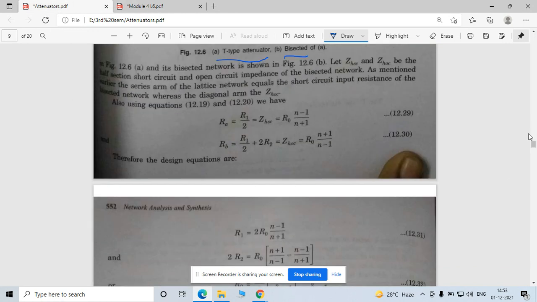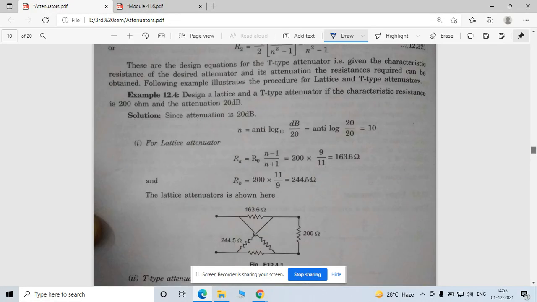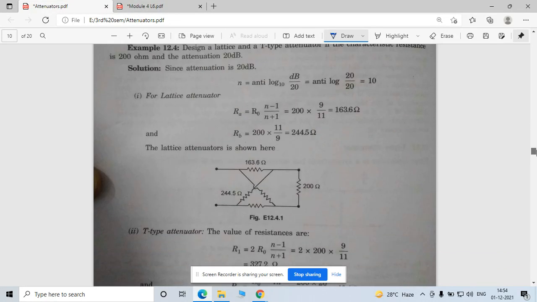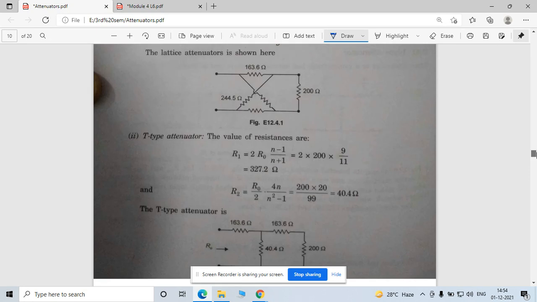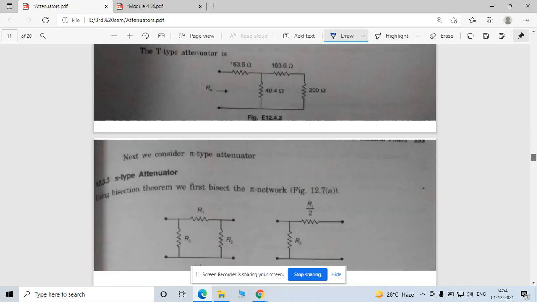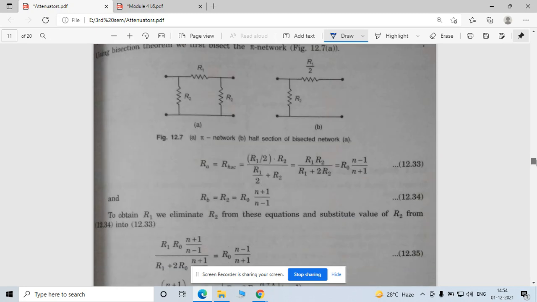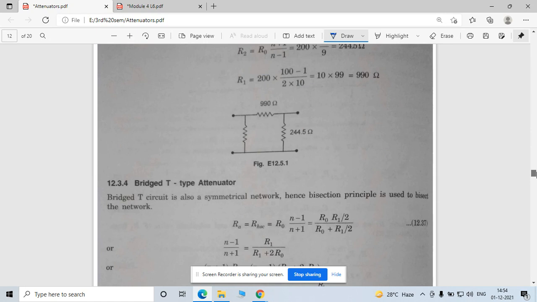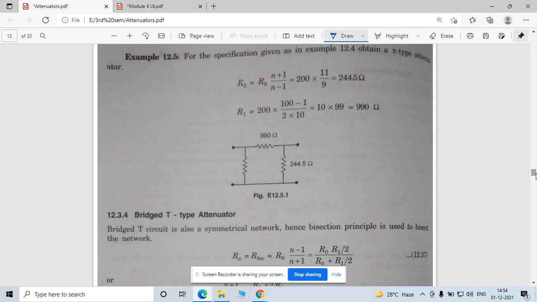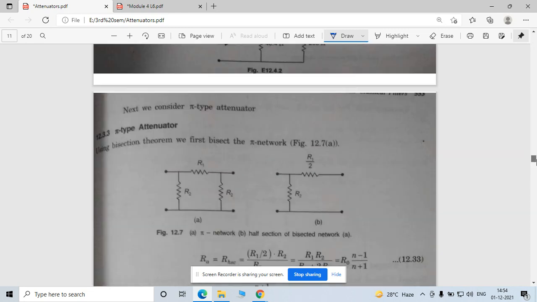Now see here, this book, I'm just taking a photo of that book and converting it into PDF format. I will also upload this PDF in your classroom. Okay, so the rest of the topics of unit number 4 you may find in this book only. And if you have some other books, let me know.